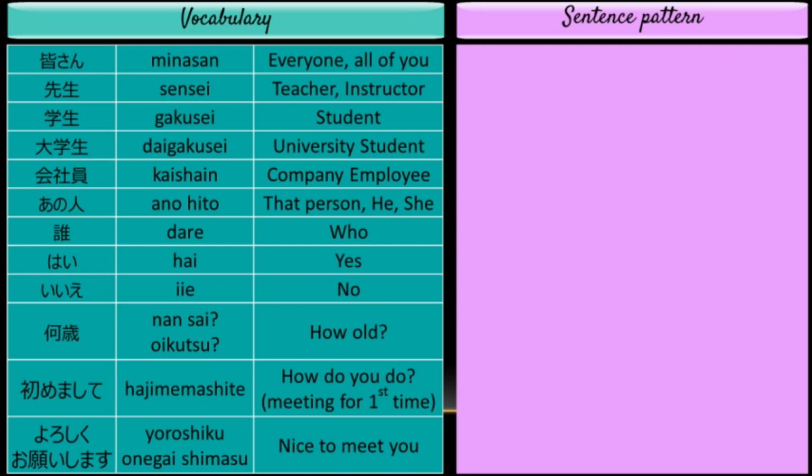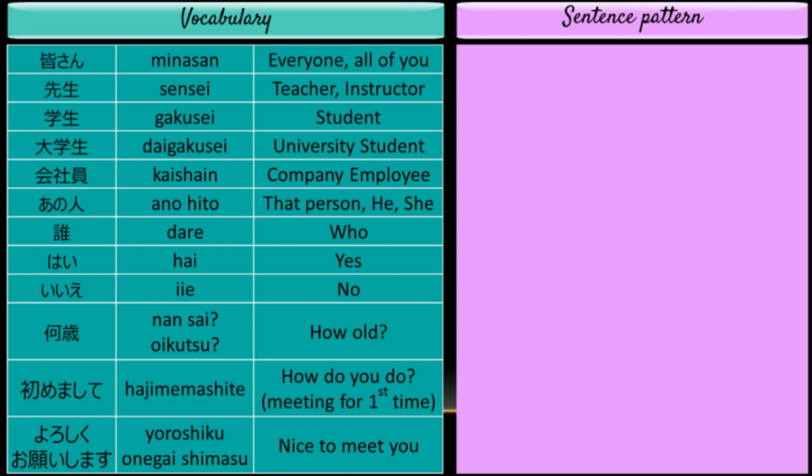But when referring to the job of a teacher, another word called kyoshi is used. Don't worry, you will learn this later on. Next is gakusei, which means student. Daigakusei means university student. Kaishain means company employee. Anohito means that person. Dare means who. Hai means yes. And iie means no. Nansai means how old.